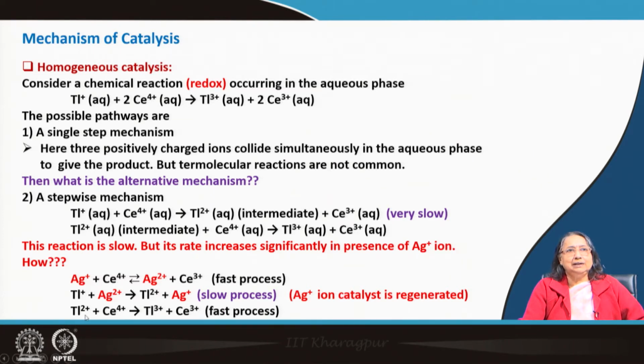So, thallium 2+ and cerium 4+, this is the intermediate. So, it should be removed, meaning consumed. Again thallium 3+ is coming, cerium. If you combine these two, then you will see that it is coming here. Okay. So, this is a mechanism, and this is a homogeneous reaction, homogeneous catalysis. This way we can think of.